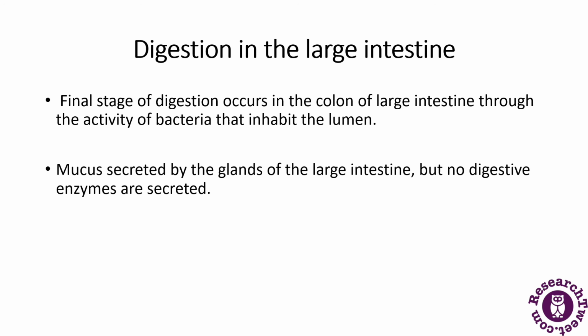These gases contribute to flatus, which is the gas in the colon, termed flatulence when it is excessive. The smell is largely due to sulfides such as hydrogen sulfide and dimethyl sulfide. Bacteria also convert any remaining protein to amino acids and break the amino acids into simpler substances. So this is how digestion in the large intestine takes place.